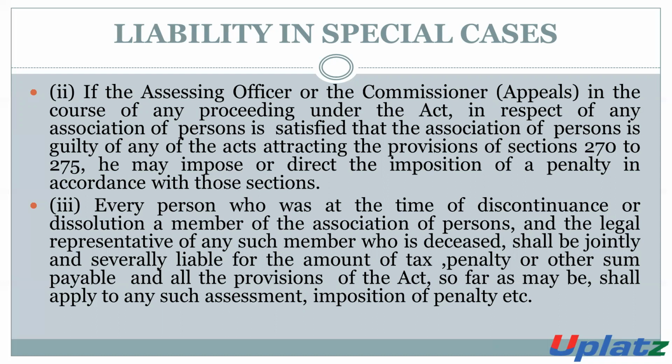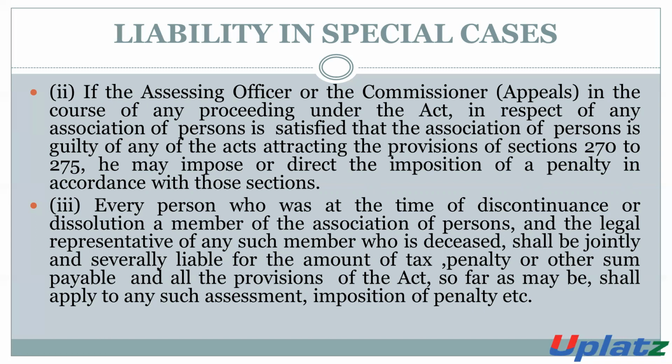If the assessing officer or the commissioner appeals are satisfied that the association of persons is guilty of any provision,